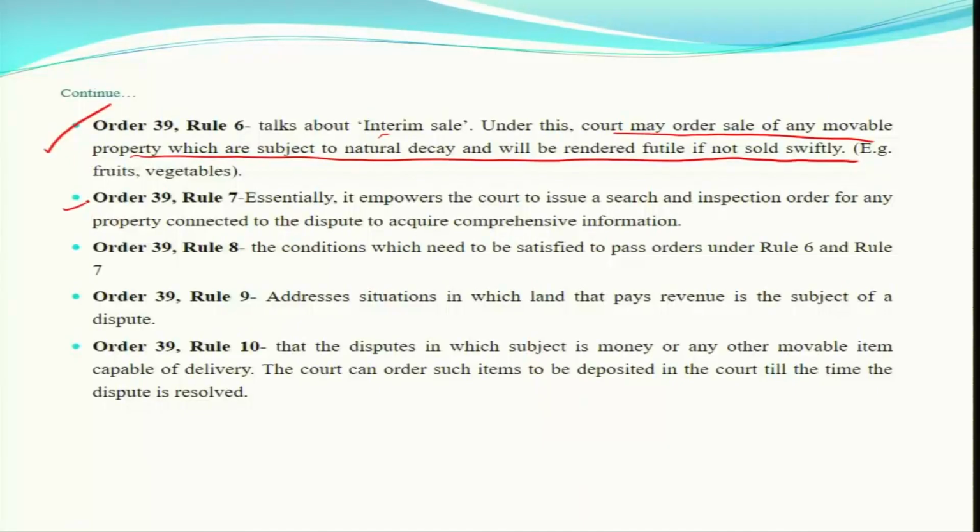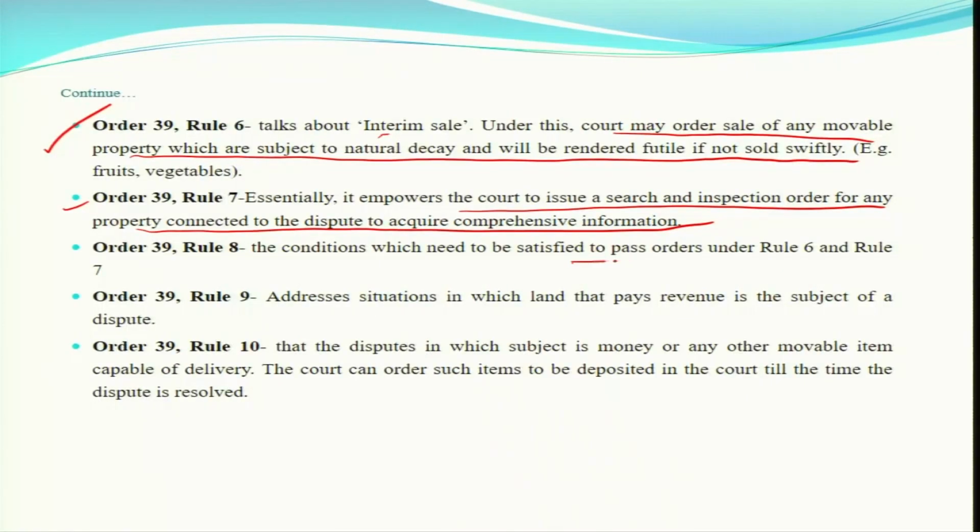Second, Rule 7 empowers the court to issue a search and inspection order for any property connected to the dispute to acquire comprehensive information. This kind of interlocutory order can also be passed, for search and inspection, search and seizure relating to any movable and immovable property. This is also an interlocutory order. Rule 8 gives the conditions which need to be satisfied to pass orders under Rules 6 and 7. This is not of that much importance, but Rule 9 addresses situations in which land that pays revenue is the subject of dispute.